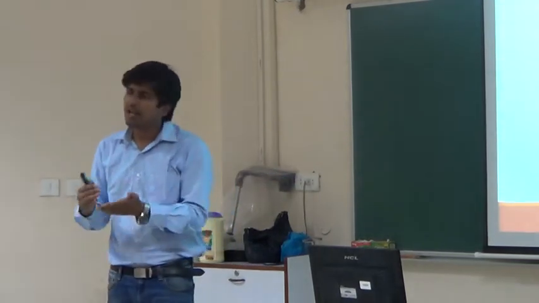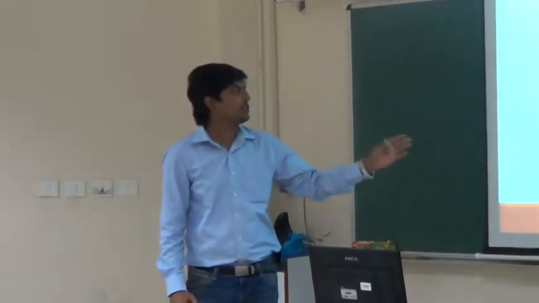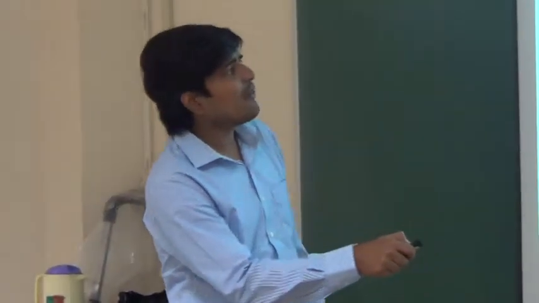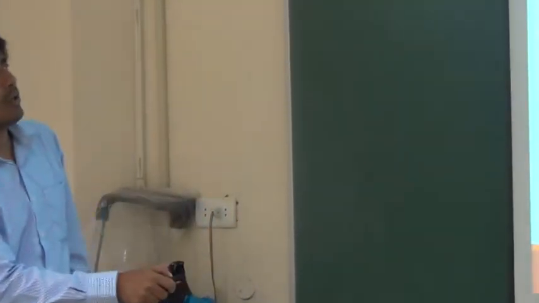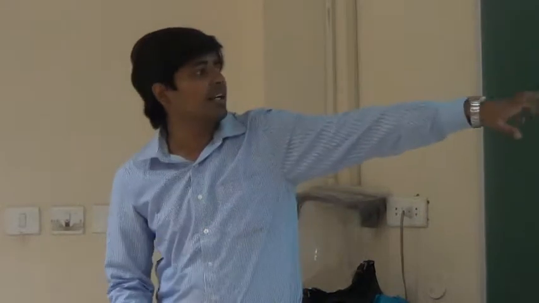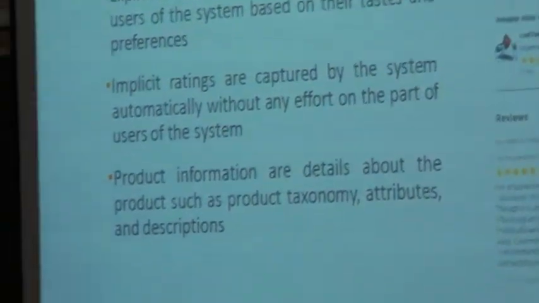Product information would be the entire summary. It deals with the taxonomy, attributes, description, everything. Here I have given an example of a particular e-commerce website in which we have an explicit rating, whatever the user has given, 5 star, 4 star, likewise, and then we have the reviews. Reviews are contained in the product information. Even this complete set of reviews will also be helpful for determining the recommendation and other things.